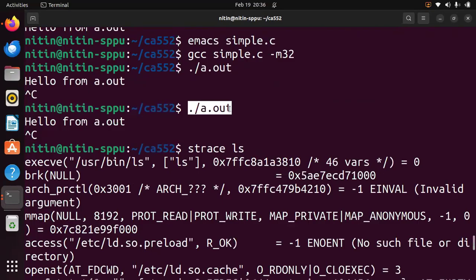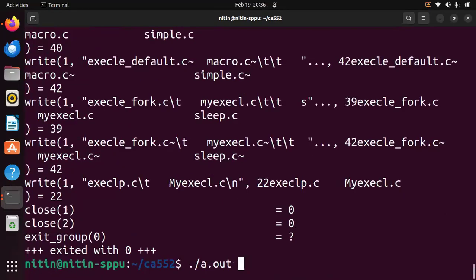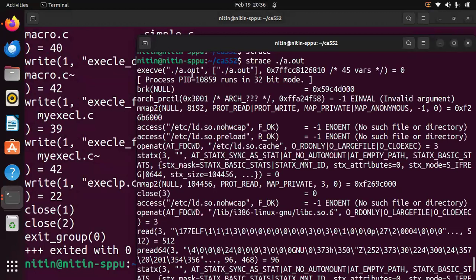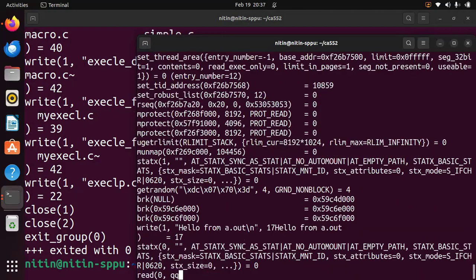When I checked with strace on my a.out in the other terminal, you can see that this is the path of my executable, this is the argument array. The third parameter is the environment, and it says 45 variables are passed.